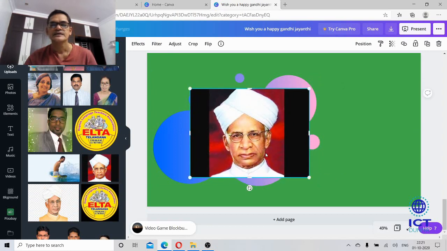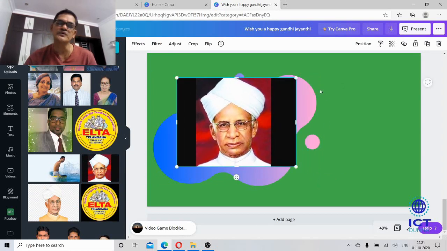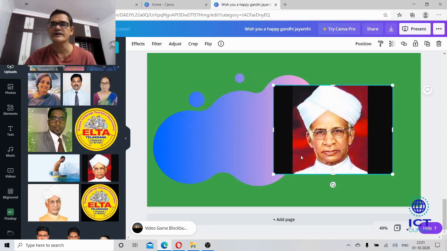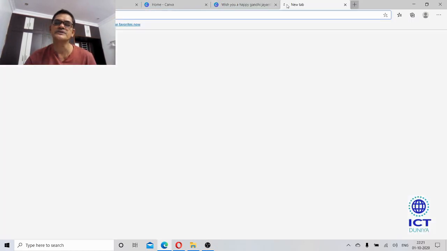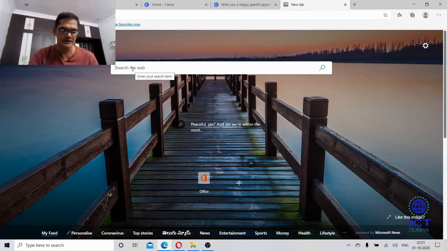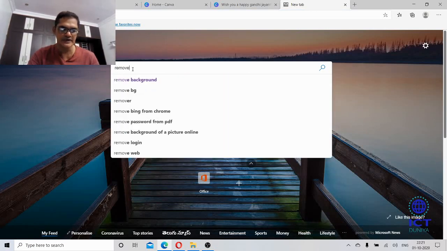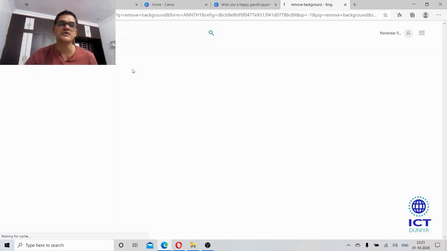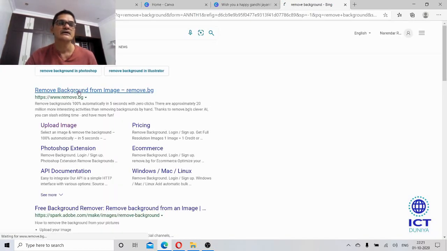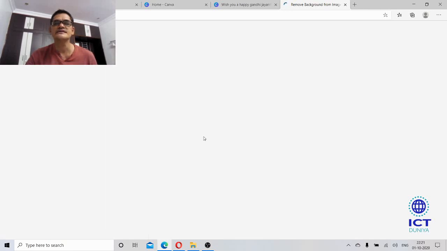Yeah, see here. I don't want all this. There is a black and maroon color background. Simply you need to dump this into a remove background tool. For example, you type remove background in the search bar of the browser, you may get a lot of websites.